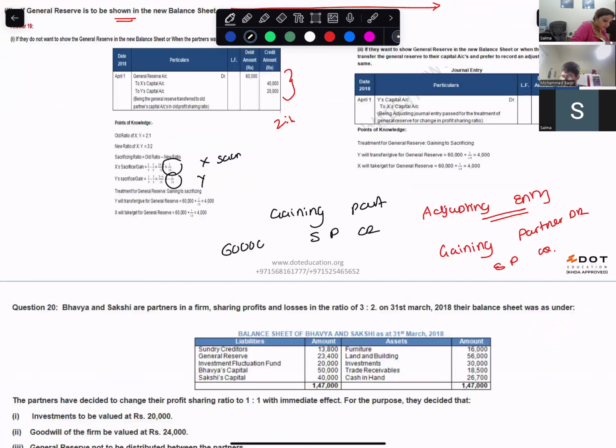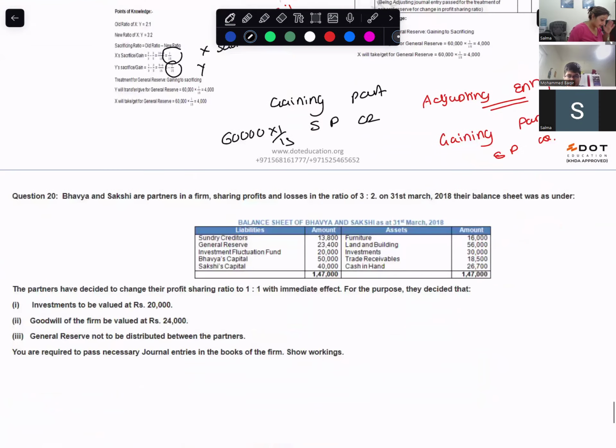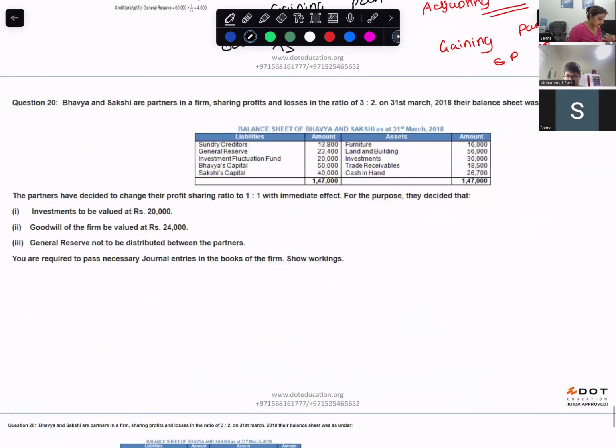4,000. 60,000 into 1/15. 60,000 divided by 15 is 4,000. 15 times 4 is 60. So gaining partner debit, sacrificing partner credit, if you have to show the reserves in the new balance sheet. Are you with me?